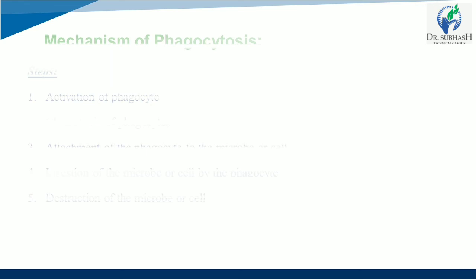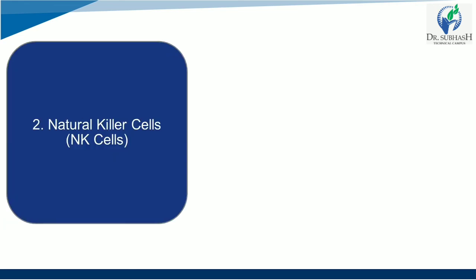If we move further, natural killer cells are a lot important and they hold an important role.